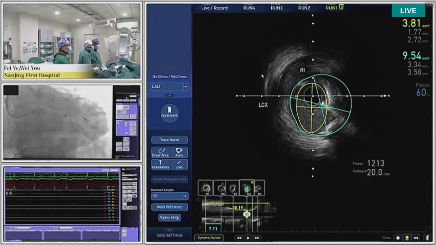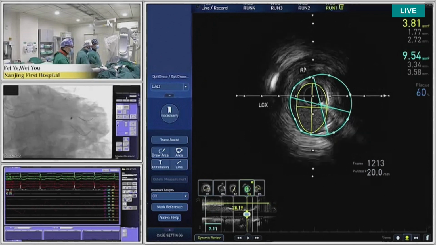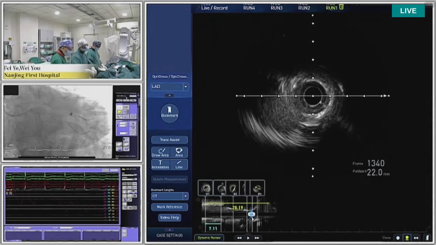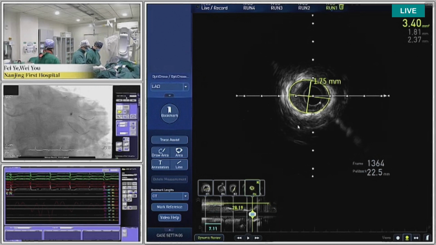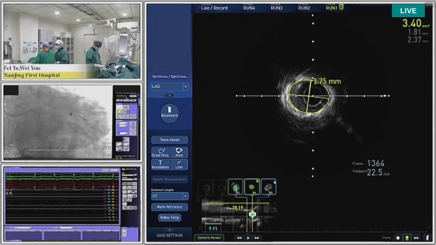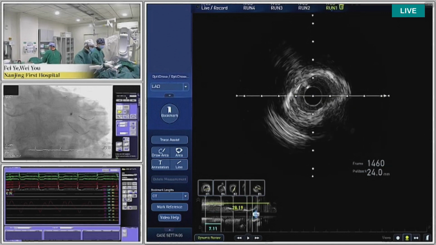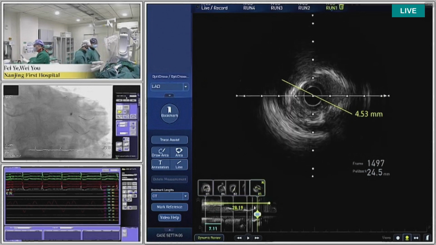We can see here the guide wire in the circumflex, we are showing LAD, and here we can see the ramus. Then go on probe back, this is a POC. And then here, this is the distal left main. In the distal left main, we can see the plaque is calcified, and the calcification angle is about 360 degrees. And the lumen diameter is just 1.75 millimeter. Then go on probe back, this is the body of the left main. The body left main vessel diameter is about 4.5 millimeter.